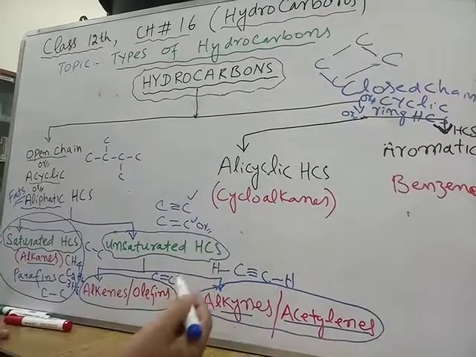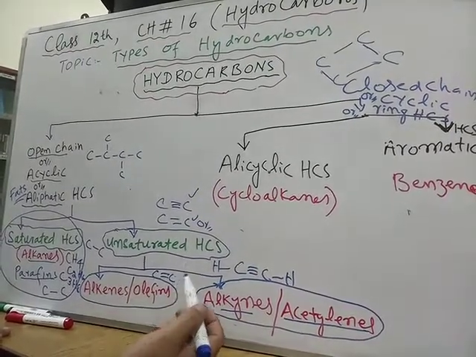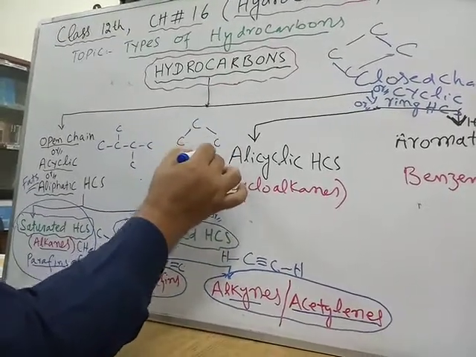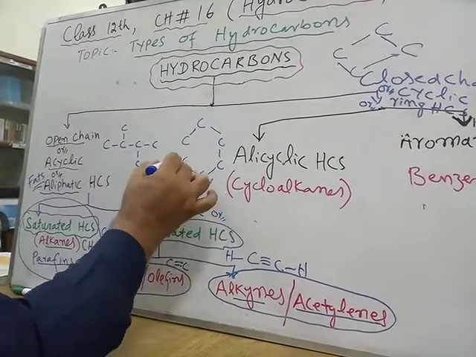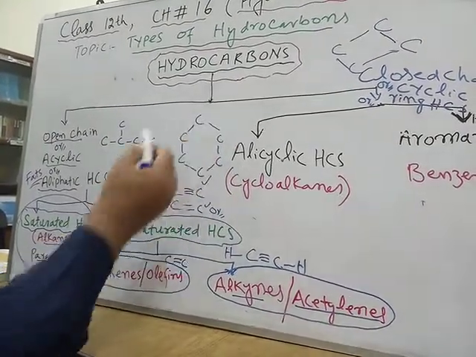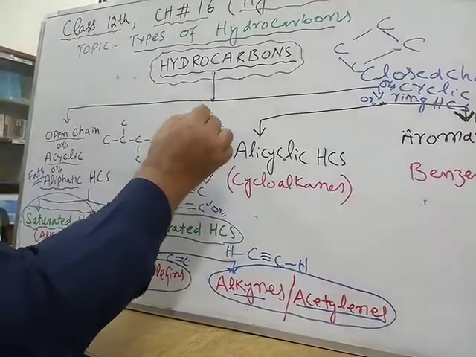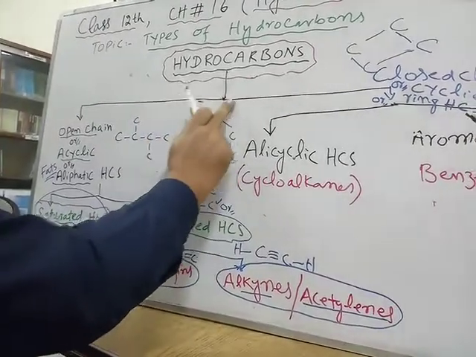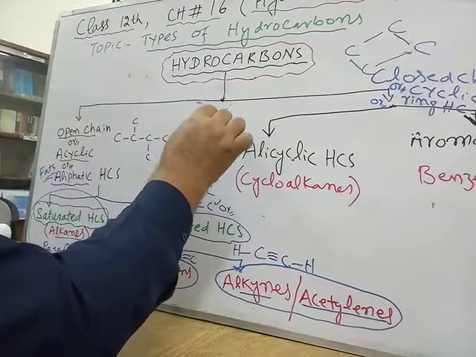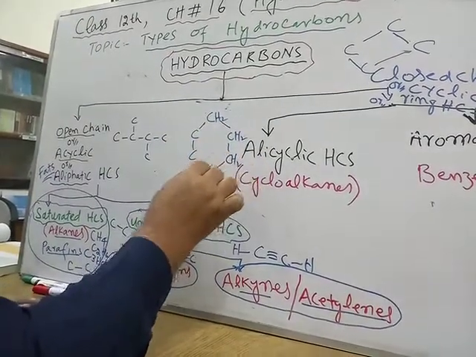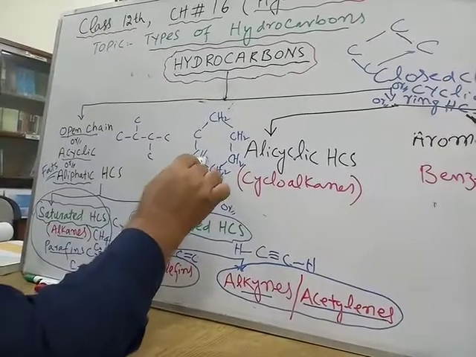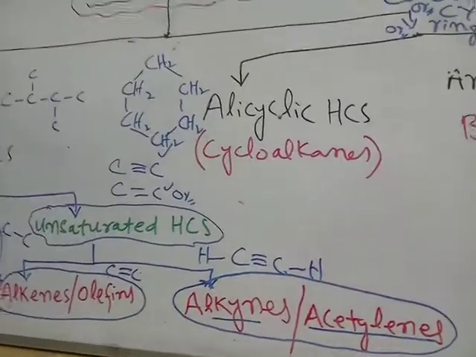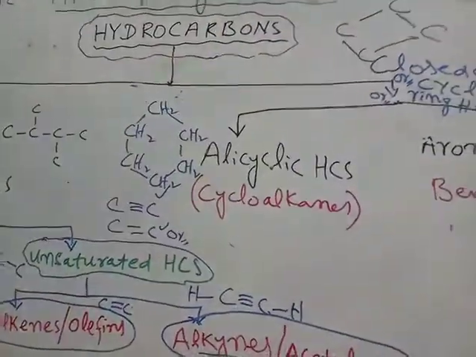Example is, let me draw a 6 carbon ring compound. Each carbon has formed 2 bonds, so put 2 hydrogens with each carbon atom. In short I shall write it as CH2, CH2, CH2, CH2, CH2, CH2. This is called cyclohexane. So this is an example of a closed chain hydrocarbon.